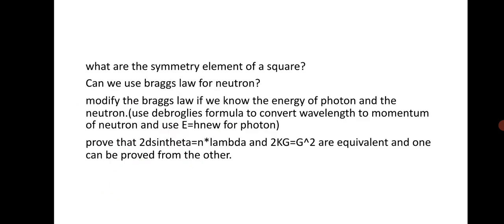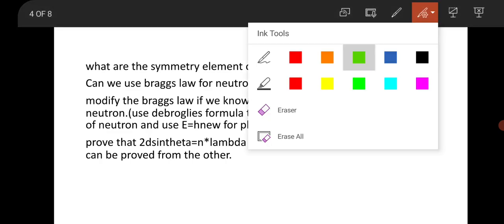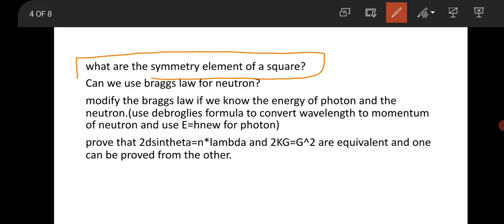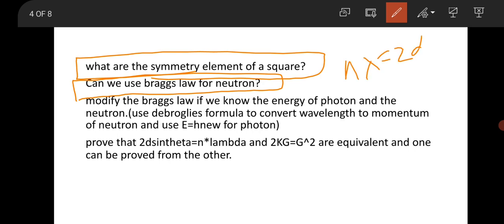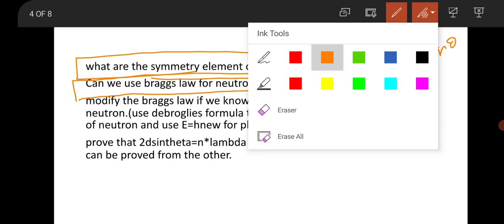Move to the next. Then the question was from solid state physics. What are the symmetry elements of a square? If you have a square, what kind of symmetry is possible in that square? This is a very general question. Then: can you use Bragg's law for neutrons? If you have a neutron as a probe, can you use Bragg's law, that is n lambda equal to 2d sin theta? This is the question.